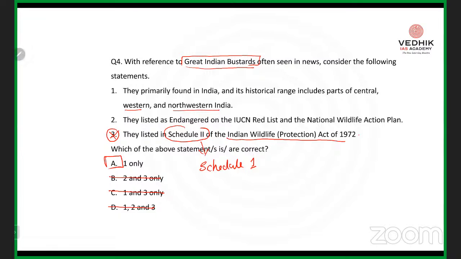They are included under Schedule 1. That is why the court itself has asked what are the different measures that you have taken, right? So if the court asks a question regarding a specific species, obviously you have to remember, not in all circumstances, but in the majority of cases, that these species are highly protected, and highly protected species come under Schedule 1 of the Wildlife Protection Act of 1972. So here the third statement is wrong. You are supposed to eliminate options B, C, and D. So option A, one only, is the right answer.